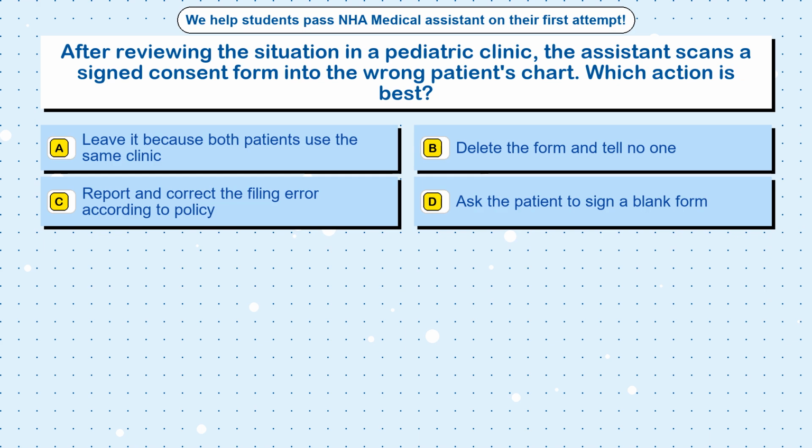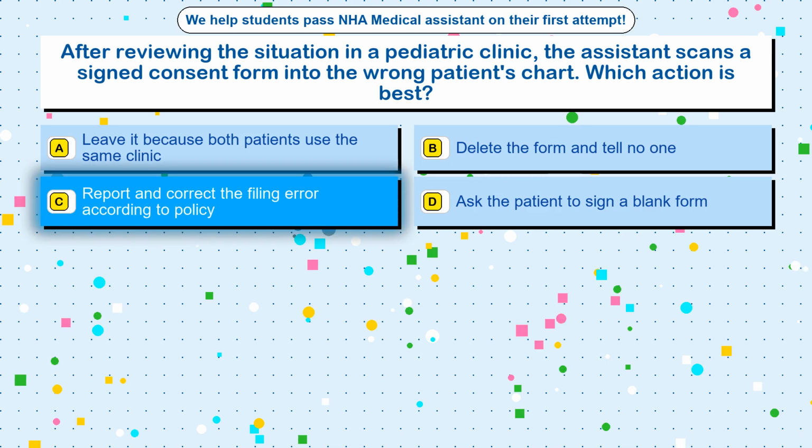Question 6. After reviewing the situation in a pediatric clinic, the assistant scans a signed consent form into the wrong patient's chart. Which action is best? Option A, leave it because both patients use the same clinic. Option B, delete the form and tell no one. Option C, report and correct the filing error according to policy. Option D, ask the patient to sign a blank form. The correct answer is option C, report and correct the filing error according to policy.